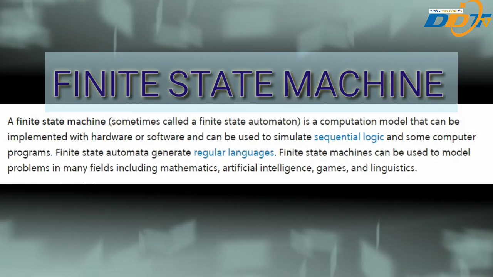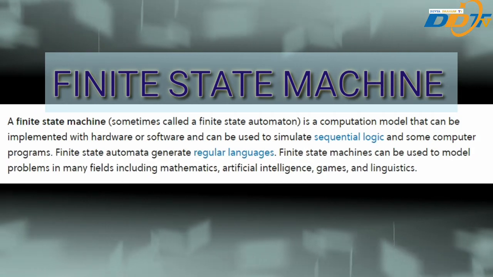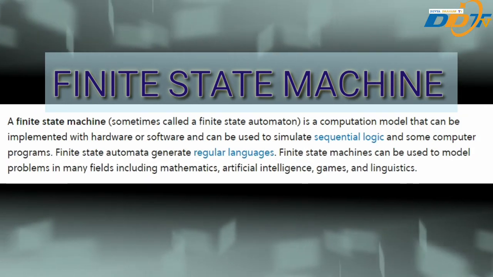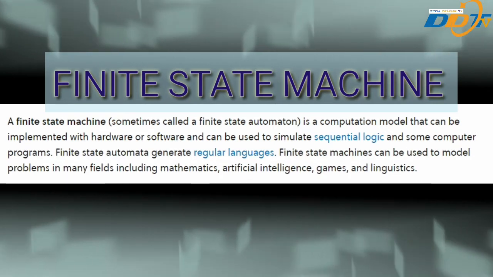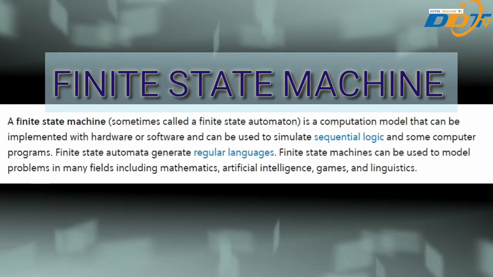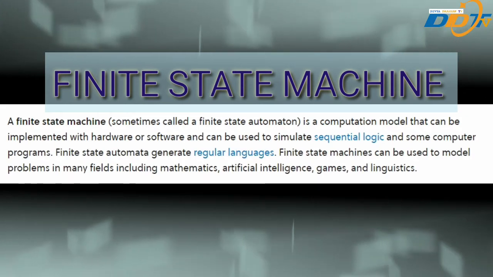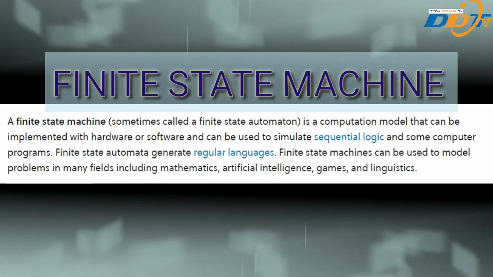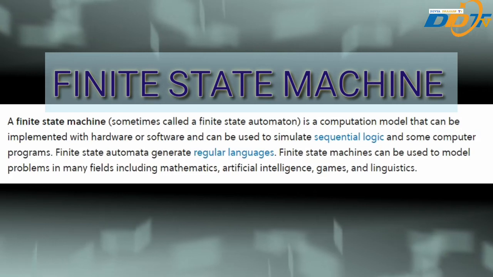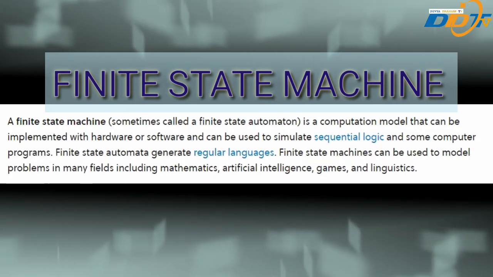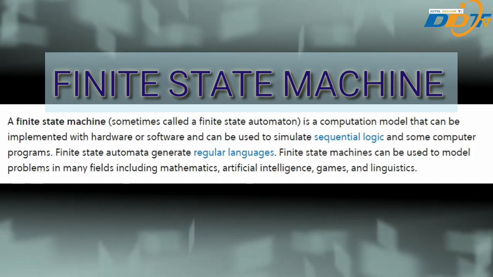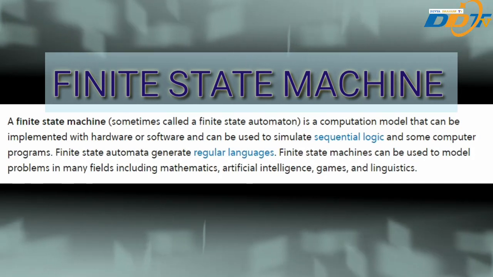A finite state machine is a computation model that can be implemented with hardware or software and can be used to simulate sequential logic and some computer programs. Finite state automata generate regular language. Finite state machines can be used to model problems in many fields, including mathematics, artificial intelligence, games, and linguistics.